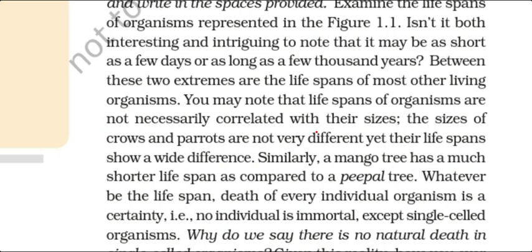During this lifespan, the organism undergoes a lot of changes and also reproduces. The sizes of crows and parrots are not very different, yet their lifespans show a wide difference. Similarly, a mango tree has a much shorter lifespan as compared to a peepal tree.